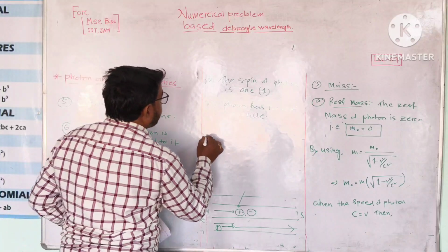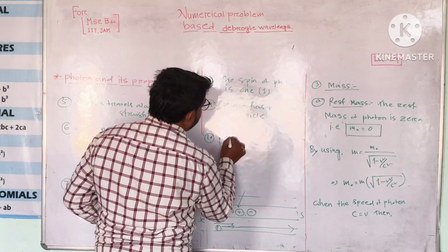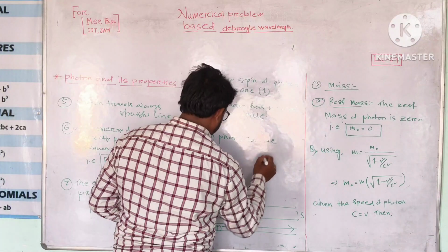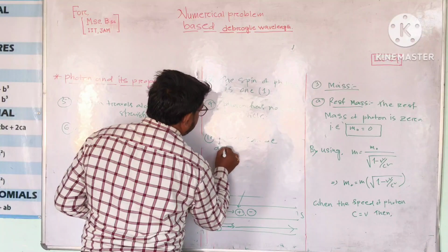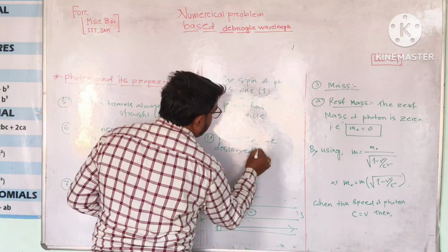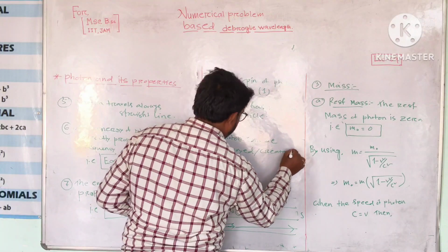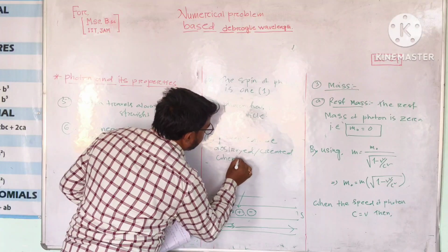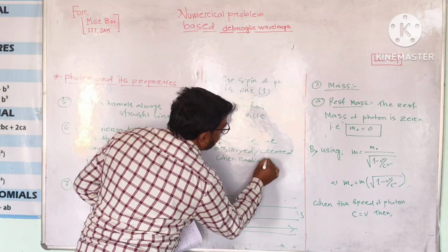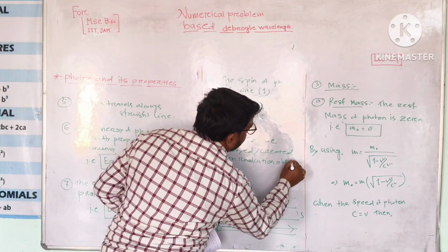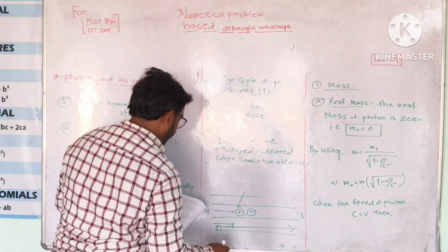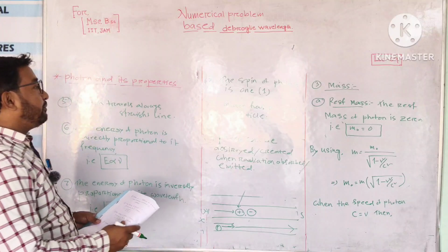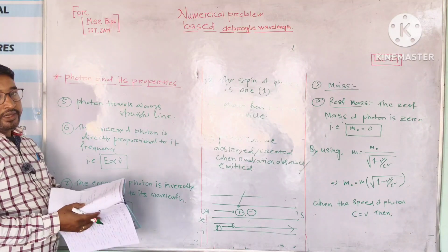Number 10, photon can be destroyed or created when radiation is absorbed or emitted. So these are the basic characteristics of the photon. Okay, thank you.